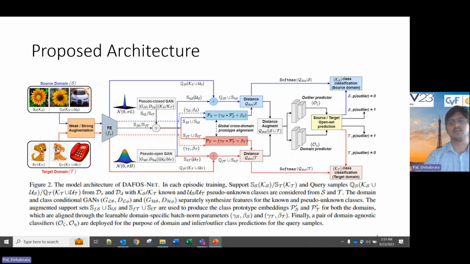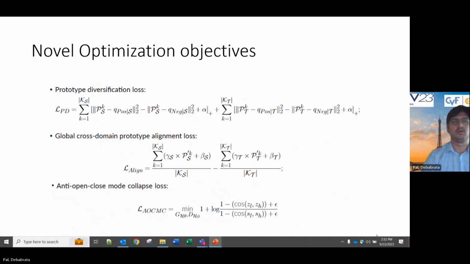Those query distances are passed through an outlier predictor and a domain predictor to respectively predict whether the query is an inlier or outlier, or which domain it belongs to. In the case of inlier prediction, we further obtain its final class by applying softmax over the query distance. We propose several novel metric losses.